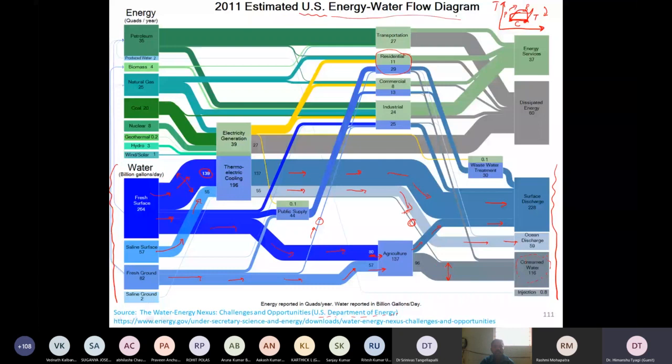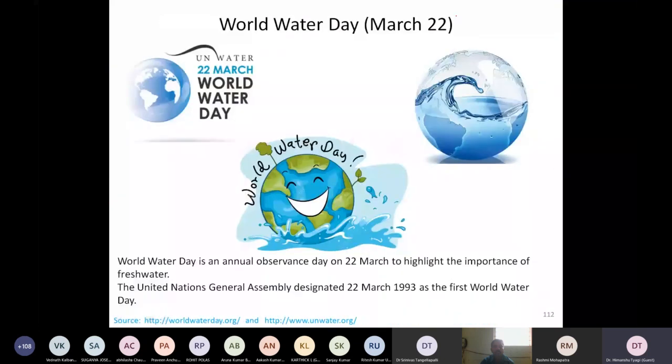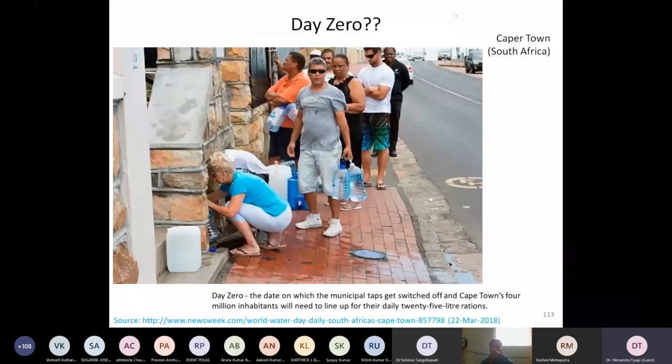So one or two introductory things about water I had, but because there is less time, maybe I'll go through them quickly. We all know that March 22 is World Water Day, and 2 years back we have seen that there are already some cities where long lines are actually forming in various countries. This photograph I think is taken from Cape Town in South Africa, where even Day Zero was predicted, which means the whole city runs out of water.